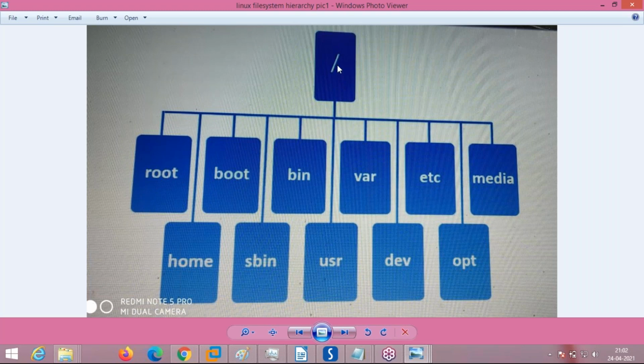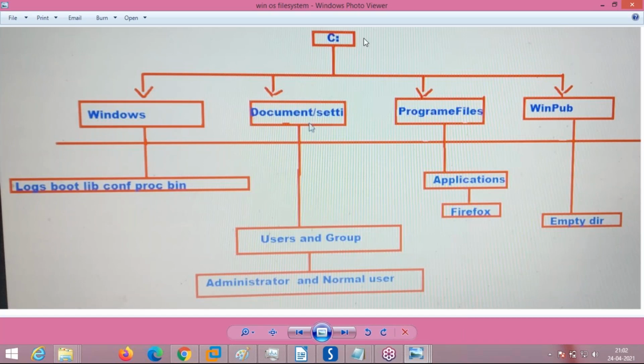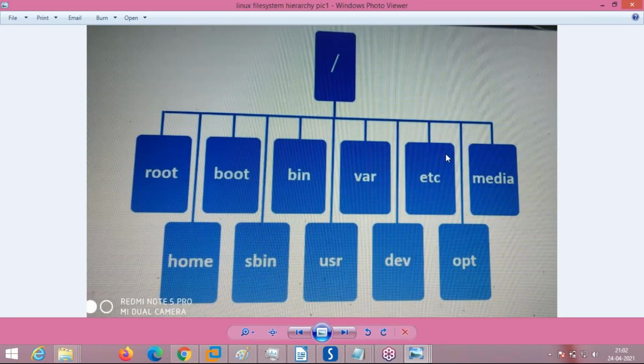This can be called an inverted tree structure. Prashant, am I clear? Yes. So, the difference between Windows and Linux is here. Windows looks like this, right? Everything is under the C drive. C drive is a partition.